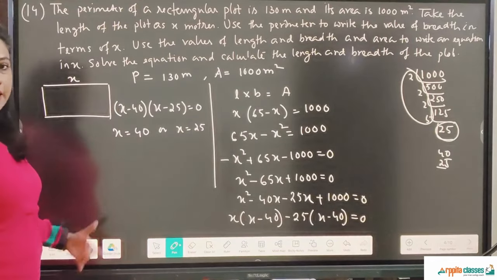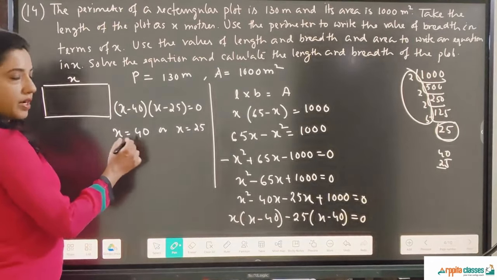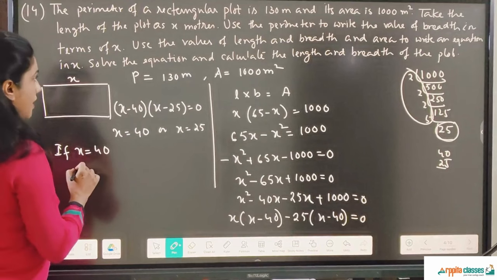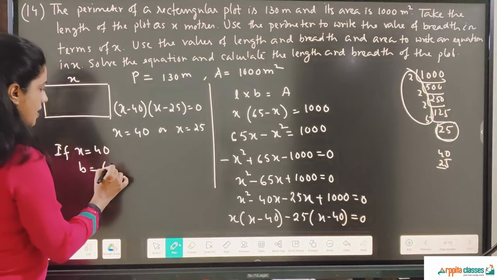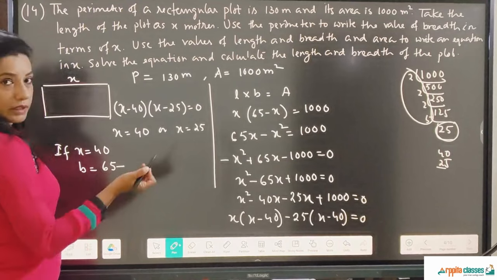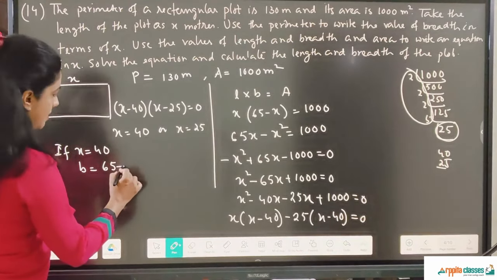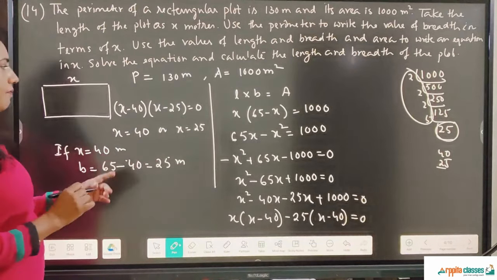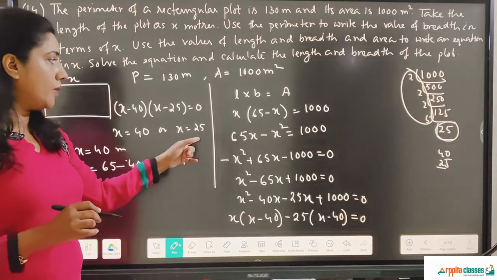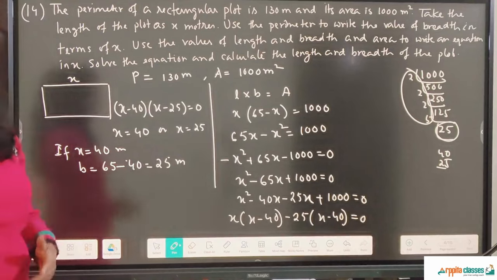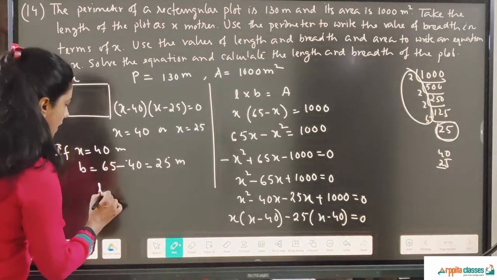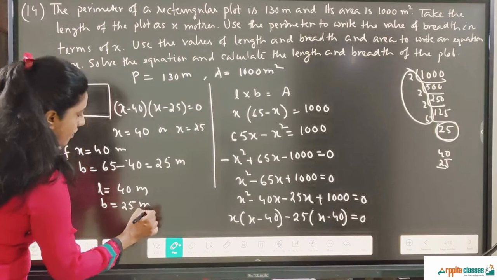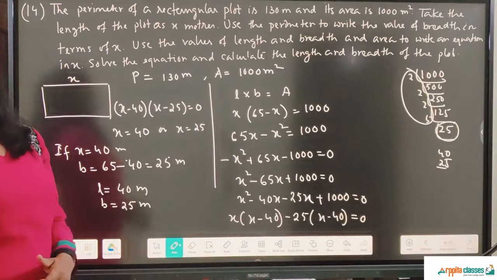x is what? x is length. So both values we have to consider. If I take x as 40, then breadth will be how much? 65 minus x was breadth, so it is 65 minus 40, that is 25 meters. And that is fair enough. If I take x equal to 25, length is 25, then the breadth will become 40, which is not possible. So this is the dimension only. Length is equal to 40 meters and breadth is equal to 25 meters. So these are the dimensions of the rectangular plot.